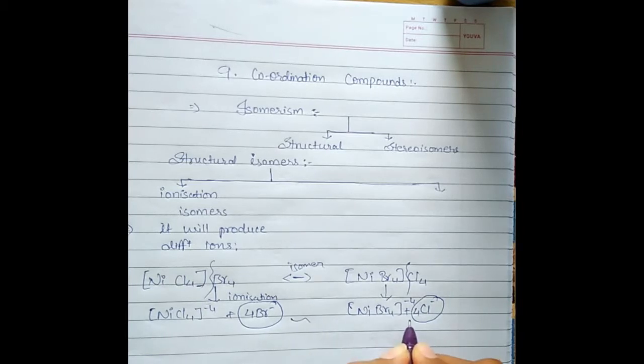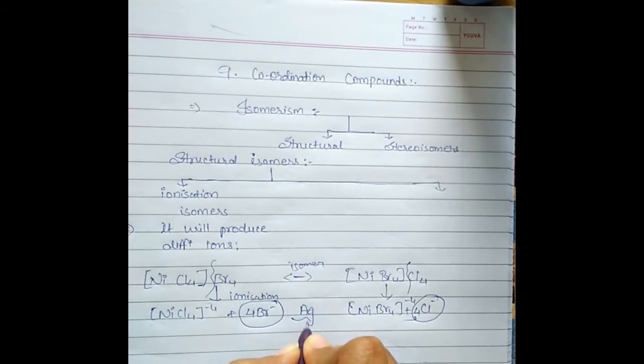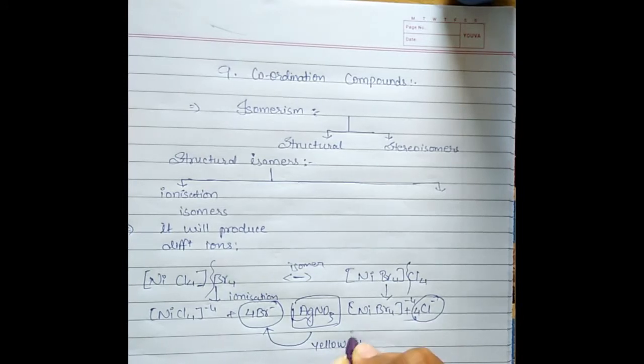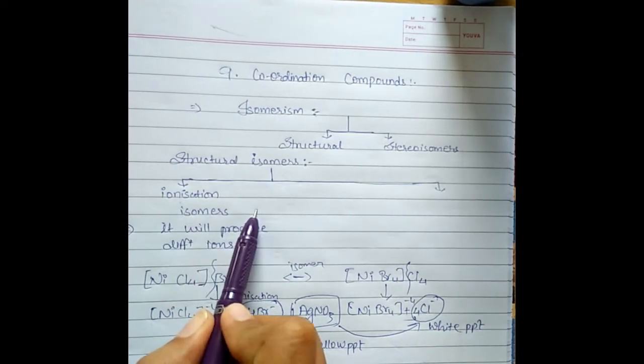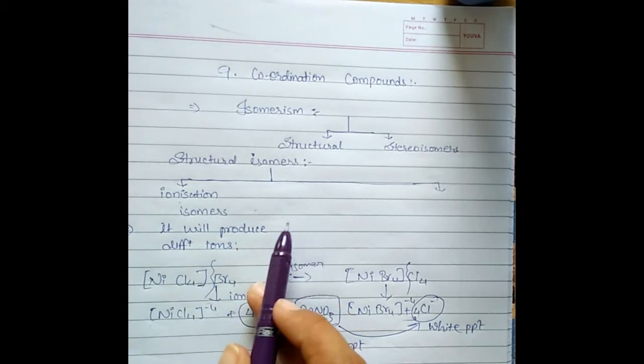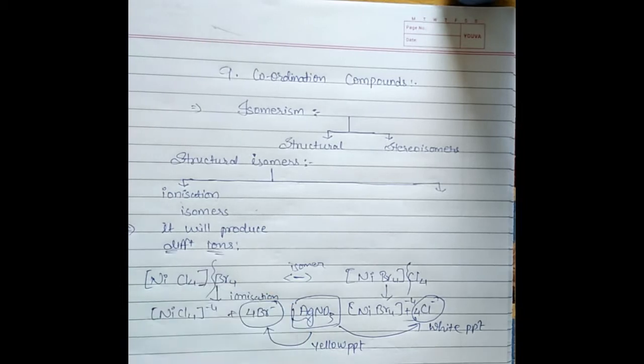So if you want to identify which ion is produced, you just add AgNO3 to this solution. If bromine is present, you will get yellow precipitate, and if chlorine is there, then on adding silver nitrate you will get white precipitate. So this is known as ionization isomers. Ionization isomers are those compounds which on ionization will produce different kinds of ions. The example is given over here.